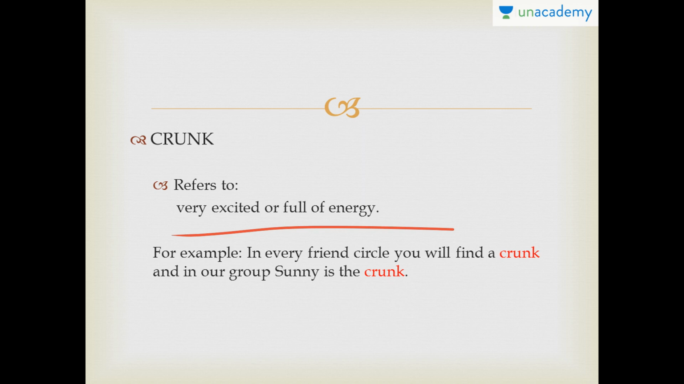Whenever this person is not there in the group, you feel, oh my god, something is missing. So that soul of the group, the one who makes hanging out fun, is called Krunk. Let's look at the example. In every friend circle you will find a Krunk, and in our group Sunny is the Krunk. Sunny is very cheerful and full of energy, so whenever she is not there, people are like, oh my god, something is missing. So Sunny becomes the Krunk of the group.